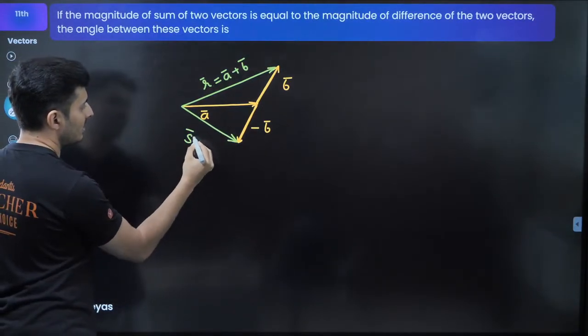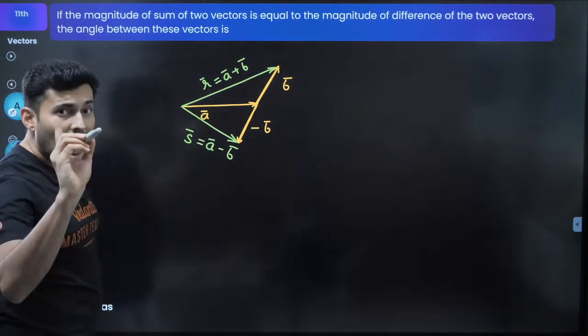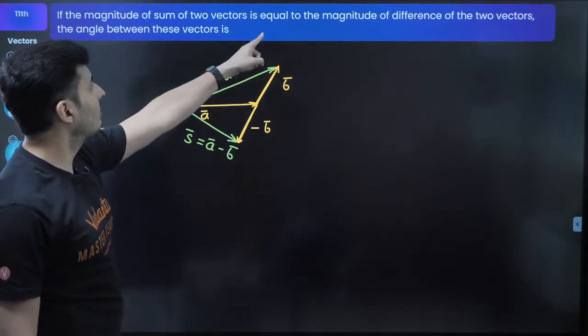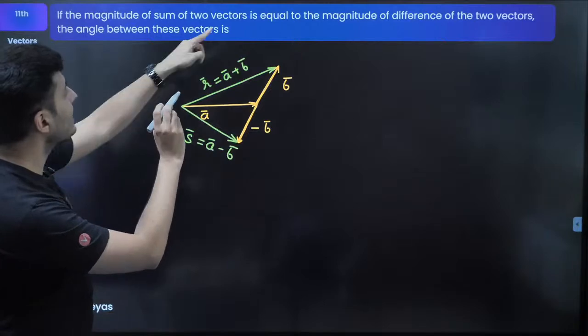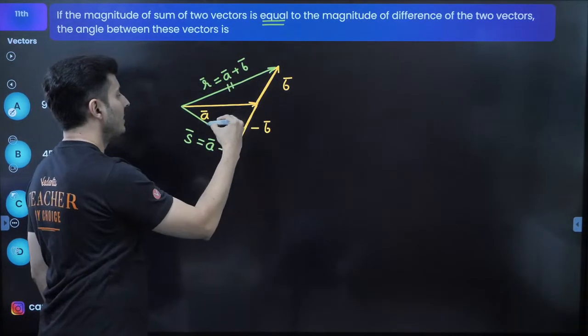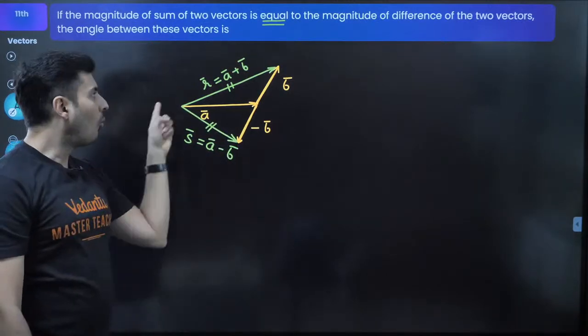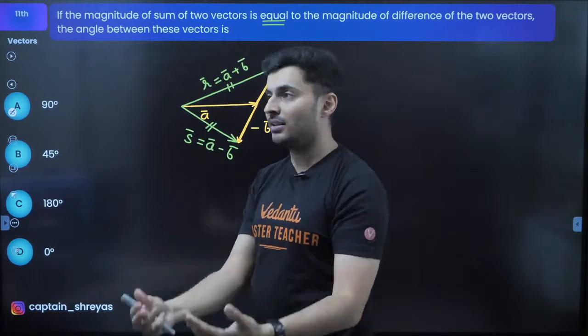This is the subtraction or the difference, and this will be A vector minus B vector. As per the question, the magnitude of the sum and the difference is basically equal. It's clearly mentioned they are equal. That means this side is equal to this side. So what kind of a triangle does the big one become? It is an isosceles triangle.